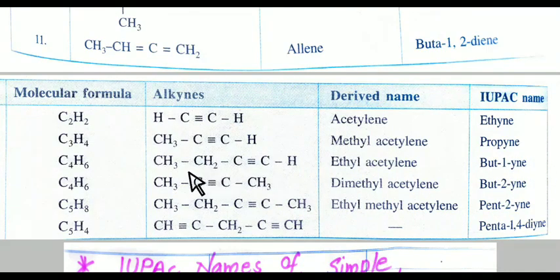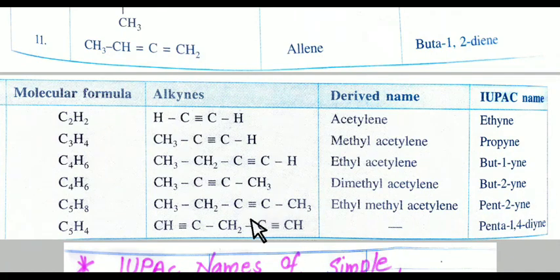Similarly here 1 2 3 4, you can number it from right side or left side also, because from both the sides triple bond position is on second carbon atom. So 4 carbon atoms are there and second carbon atom containing triple bond, so it is but-2-yne. See here we have to number it from right hand side, 1 2 3 4 5. 5 carbon atoms are there, means it is pent. Second carbon atom containing triple bond, it is 2-yne, pent-2-yne.